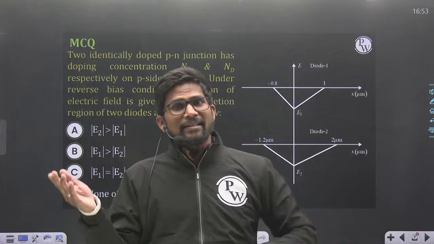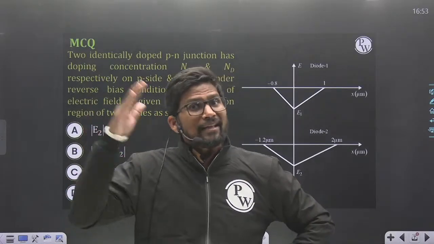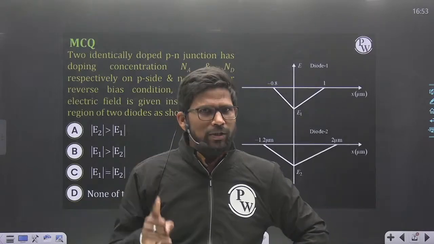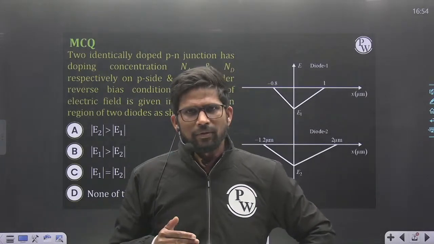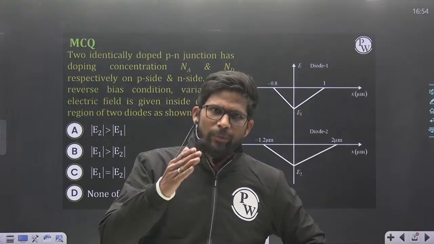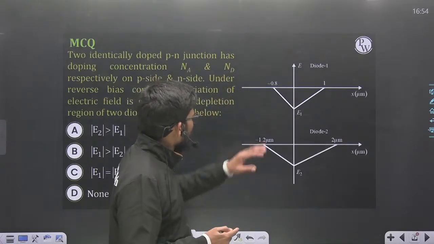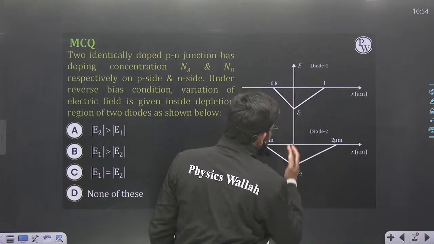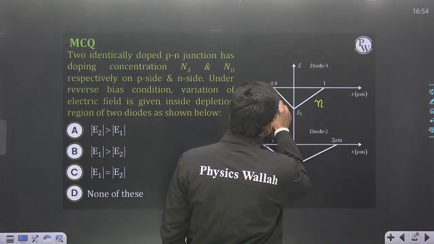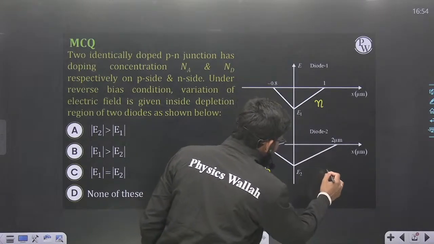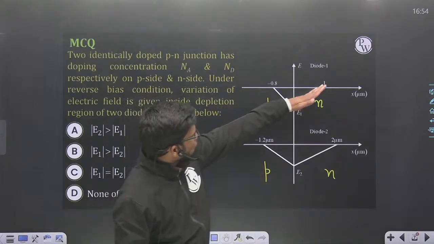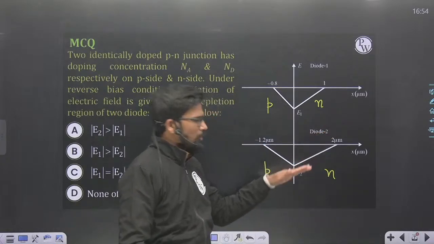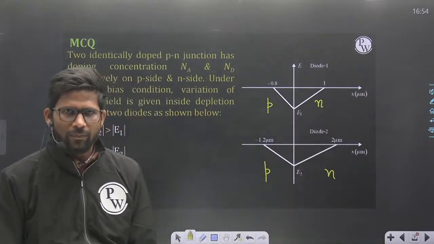On the N side of the depletion region, the slope of the electric field is positive, and in the P region the slope is negative. So from this diagram, I can say that this is the junction, this is the P side, and this is the N side. Why? Because here the slope is negative, and here the slope is positive. Okay.